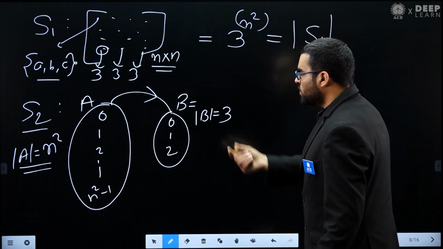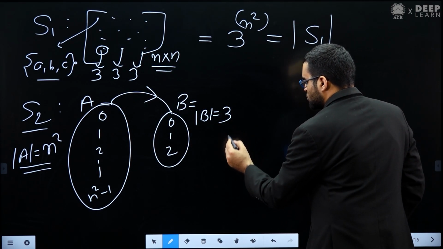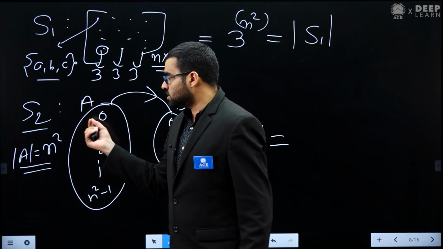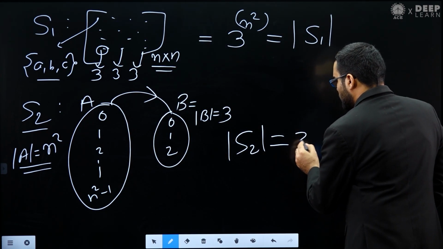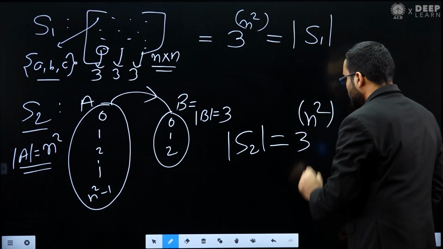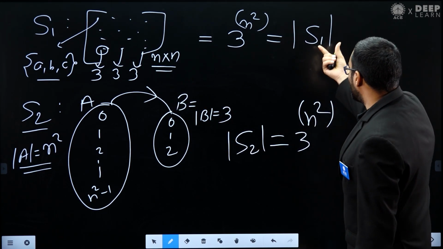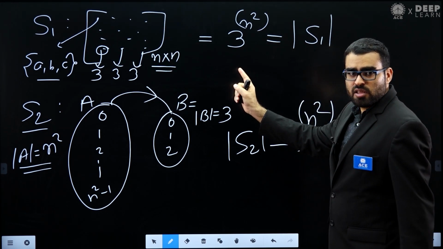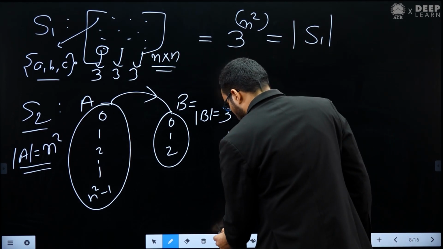Now you have set A and set B. How many functions can I create from set A to set B? S2 is the set of all functions from set A to set B, so the cardinality of S2 will be 3 power n square. Now you can see we have set S1 and set S2, and both have the same cardinality.